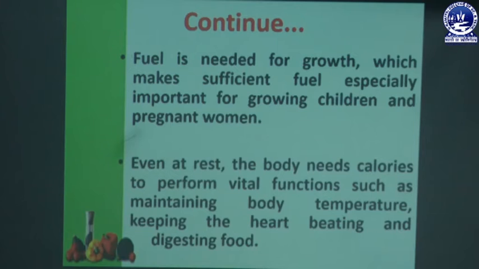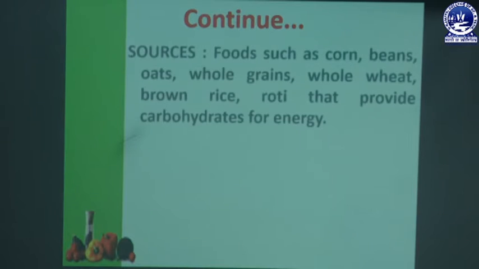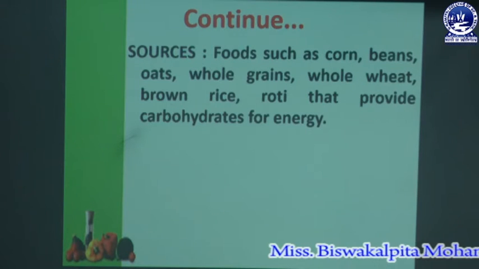Even at rest, the body needs calories to perform vital functions such as maintaining body temperature, keeping the heart beating and digesting food. The body needs rest, and it needs calories to perform these important functions, and also to digest the food we eat in our daily life. Now, different sources of carbohydrates.